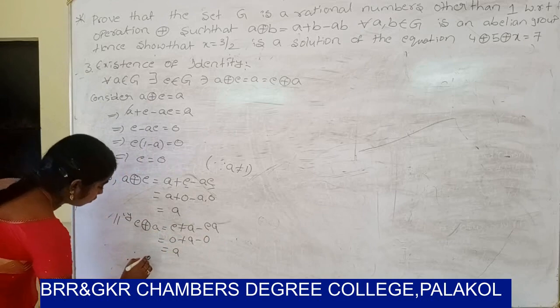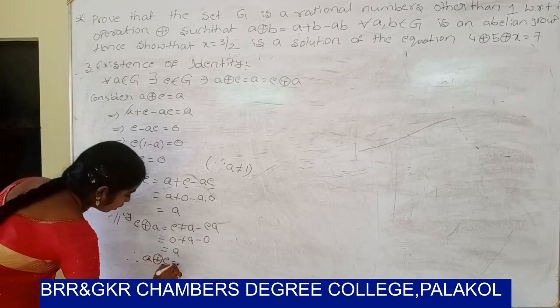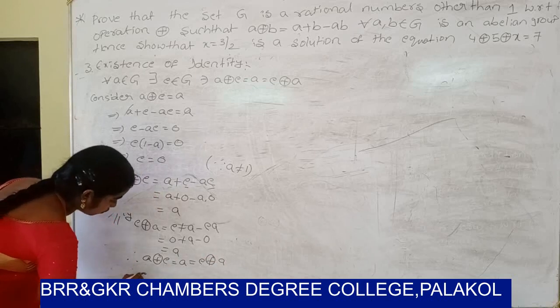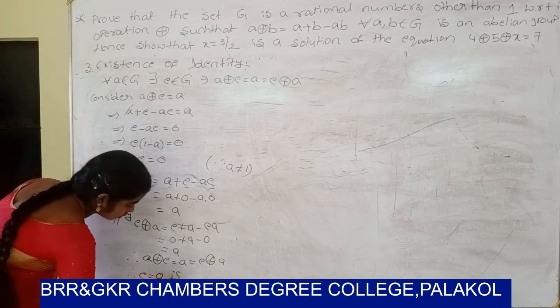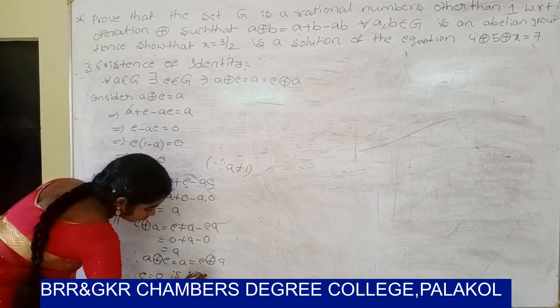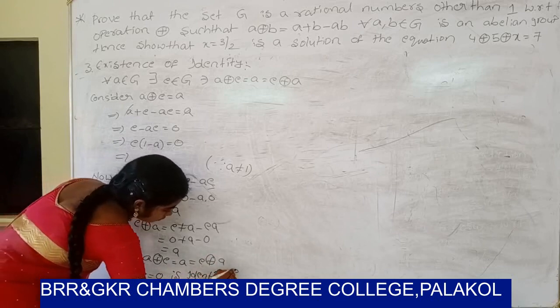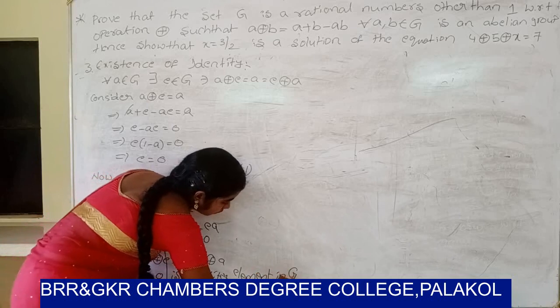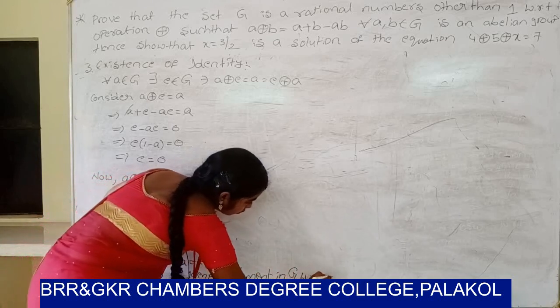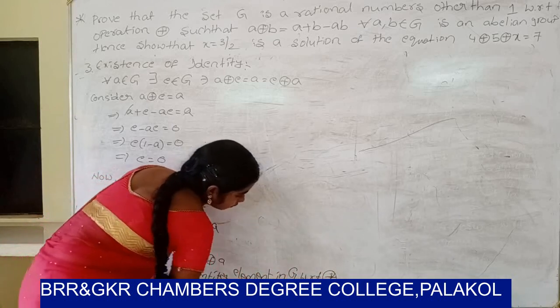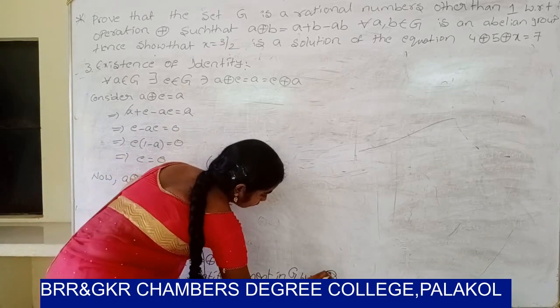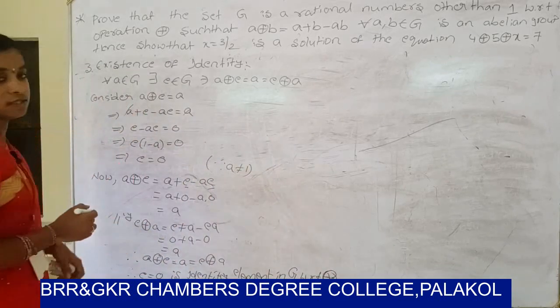Therefore a ⊕ e equals e ⊕ a, so e equals 0 is the identity element in Z with respect to ⊕.